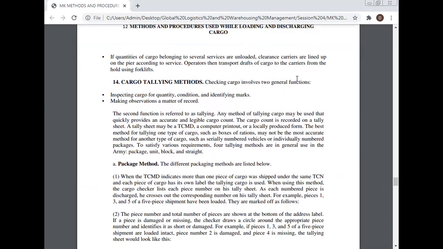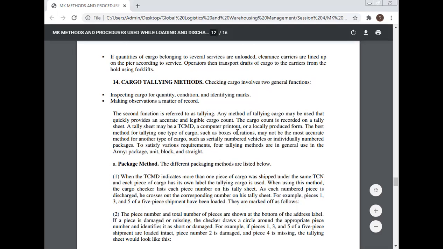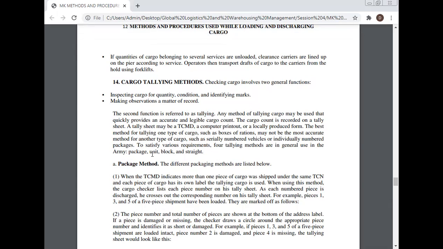Cargo tallying methods. Checking cargo involves two general functions: inspecting cargo for quantity, condition, and identifying marks, and making the observation a matter of record. The second function is referred to as tallying. Any method of tallying cargo may be used that quickly provides an accurate and legible cargo count. The cargo count is recorded on a tally sheet. A tally sheet may be a TCMD, a computer printout, or a locally produced form. The best method for tallying one type of cargo, such as boxes or rations, may not be the most accurate method for another type of cargo, such as serially numbered vehicles or individually numbered packages.